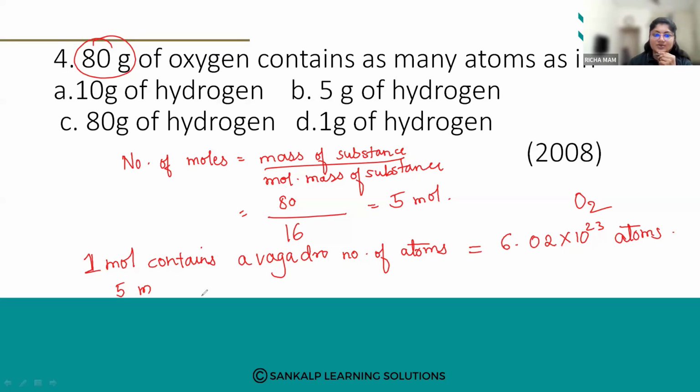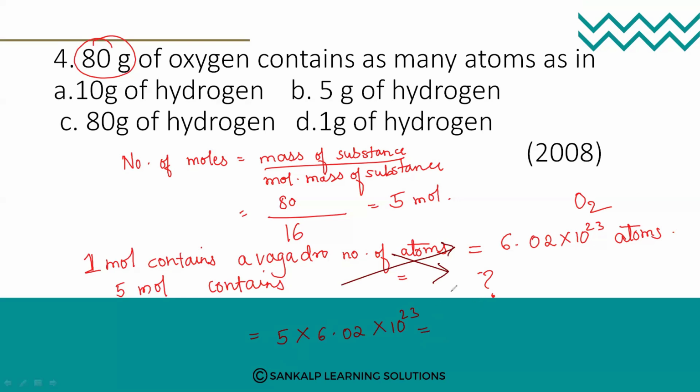So for 5 moles, how much does it contain? So what I'm going to do is cross multiplication. So what will it become? 5 into 6.02 into 10 raised to 23. Okay, find out the answer.